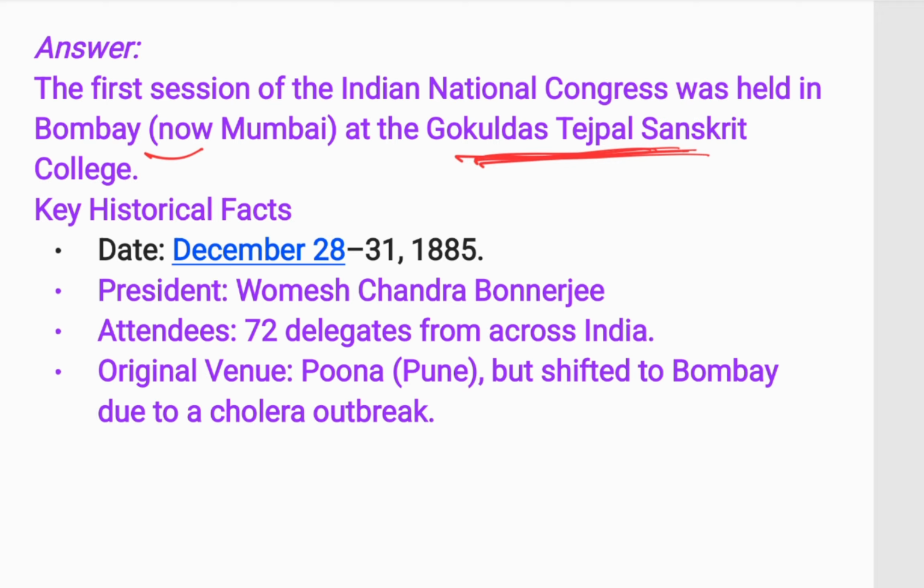Earlier it was decided to hold it in Pune, but it was shifted to Bombay due to a cholera outbreak. The president was W.C. Banerjee, the number of delegates was 72, and the date was 28 to 31 December 1885.